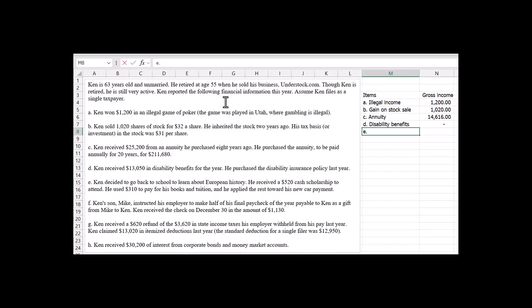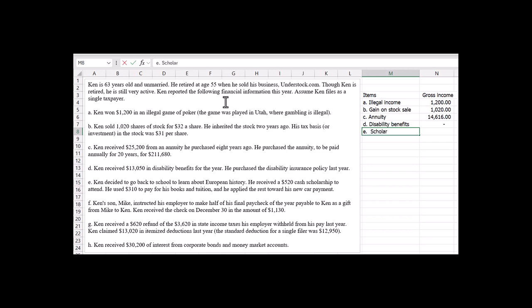All right, let's look at E. Ken decided to go back to school to learn about European history. He received a $520 cash scholarship to attend. He used $310 for his books and tuition, and he applied the rest toward his new car payment. All right. So basically, if he used the scholarship for school, that's okay. But the difference had nothing to do with school, so it doesn't qualify as an exclusion from income.